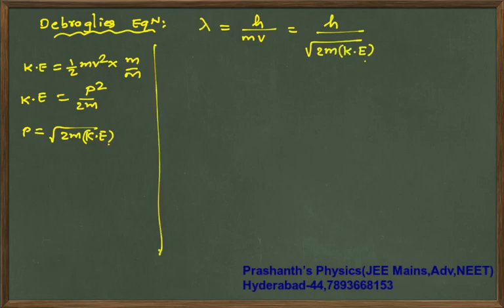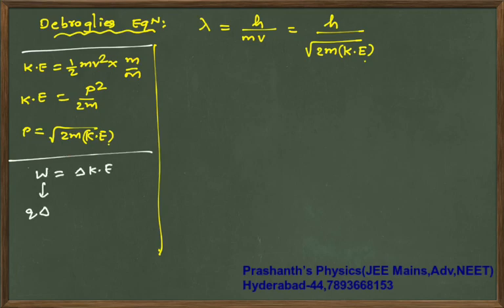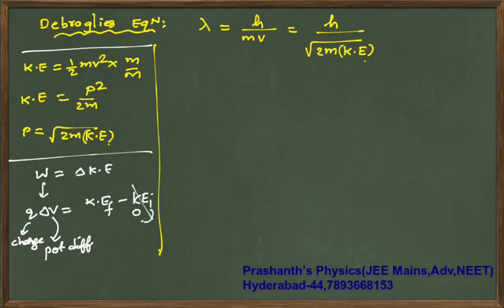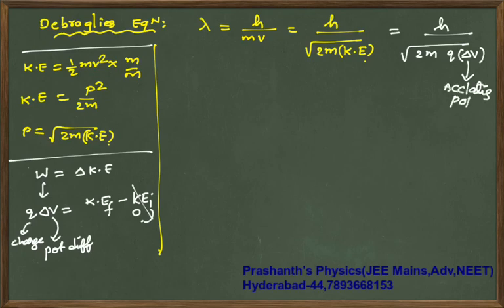Now to measure the kinetic energy of the particles, work done by all forces is equal to change in kinetic energy. Charged particles are accelerated by some potential difference. This is your charge, this is your potential difference. So this is equal to Ke final minus Ke initial. Initially, if it is at rest, your Ke final becomes Q times delta V. So this becomes h by under root 2m into charge into delta V. This is called the accelerating potential. Based on this, there will be expressions.